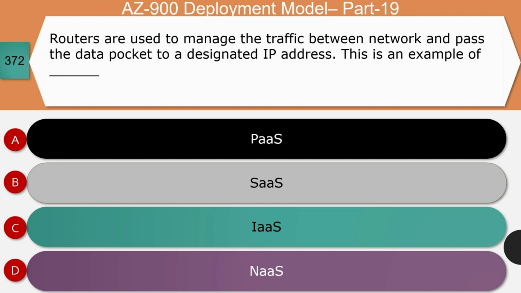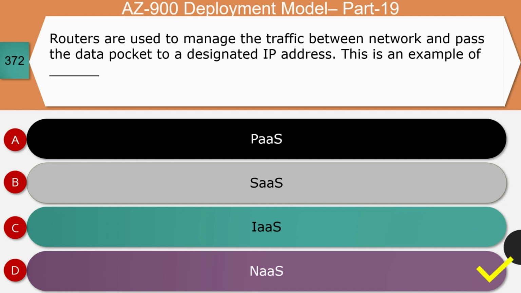Next question: routers are used to manage the traffic between network and pass the data packet to the designated IP address. This is an example of dash. Is it PaaS or SaaS or IaaS or network as a service? The right answer for this question is network as a service.